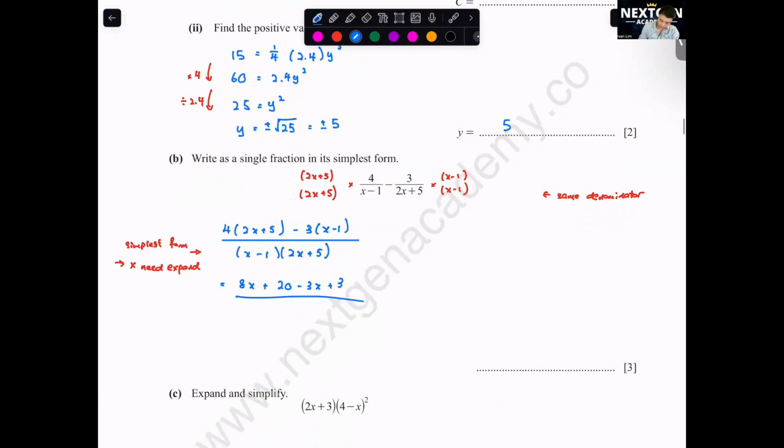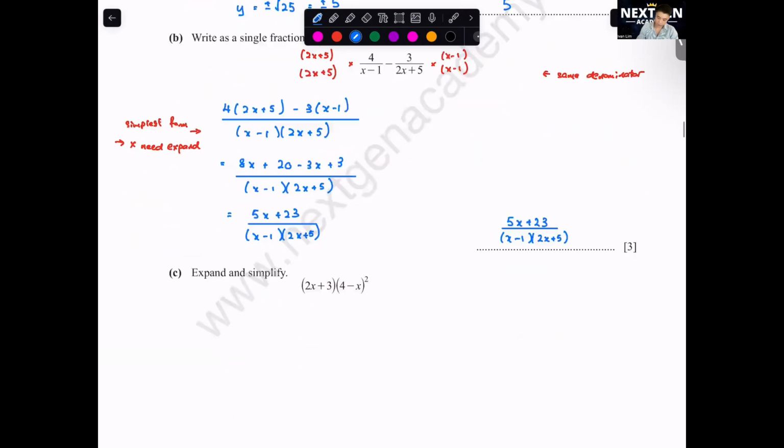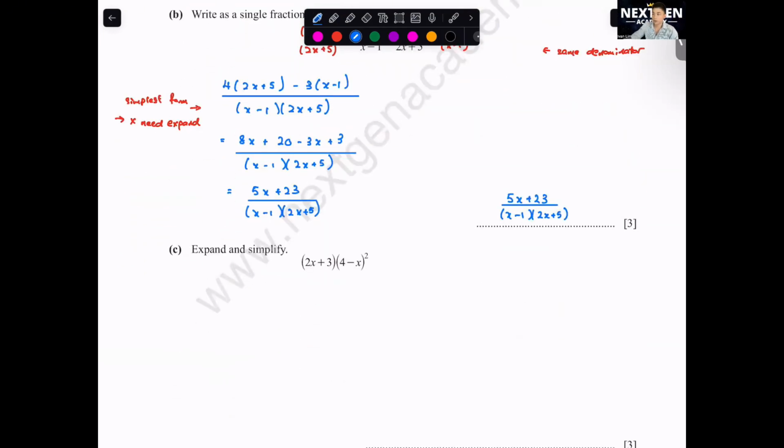Okay, so we leave it at the bottom. x minus 1, 2x plus 5. Okay, at the top, you get 5x plus 23. You just leave it. x minus 1, 2x plus 5. If you expand it, the bottom, you should get 2x squared plus 3x minus 5. Okay, so if you're not confident to expand it, just don't expand it. Don't do anything extra. Okay, question B done.